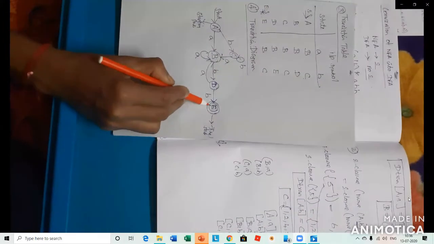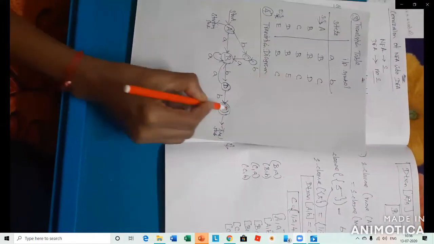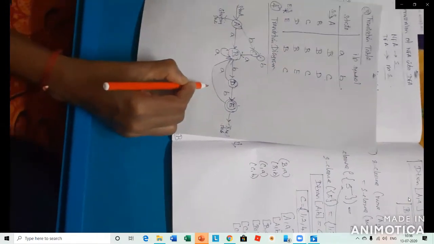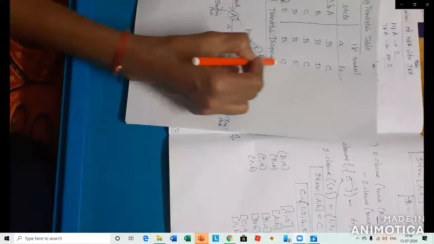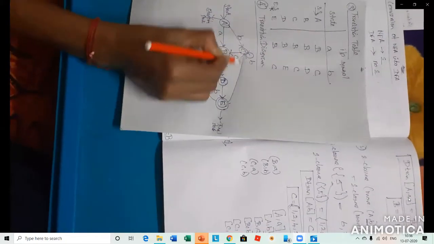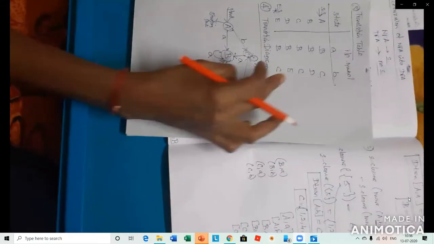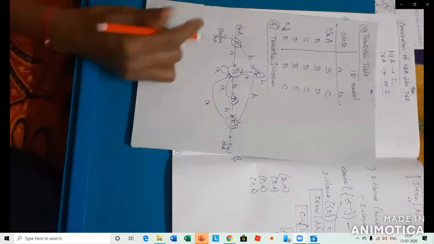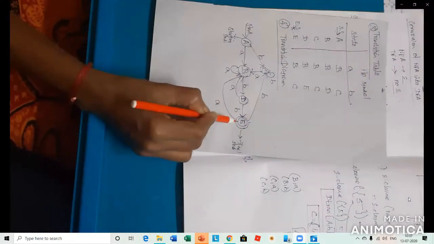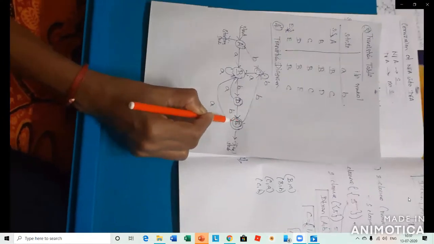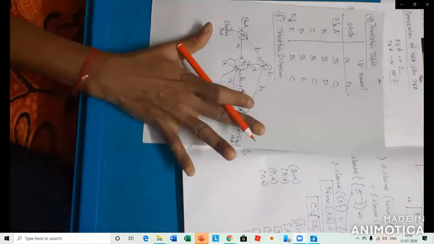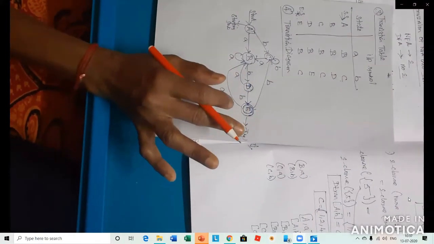What is E? E can move: E comma a is B. E comma a is A. E comma b is capital C. So based on the transition table, you can draw the transition diagram. This is for the starting states, this is for the ending states, and the ending states are indicated by the double circle. Is it clear? This is the fourth step. Then you can move to the next step.